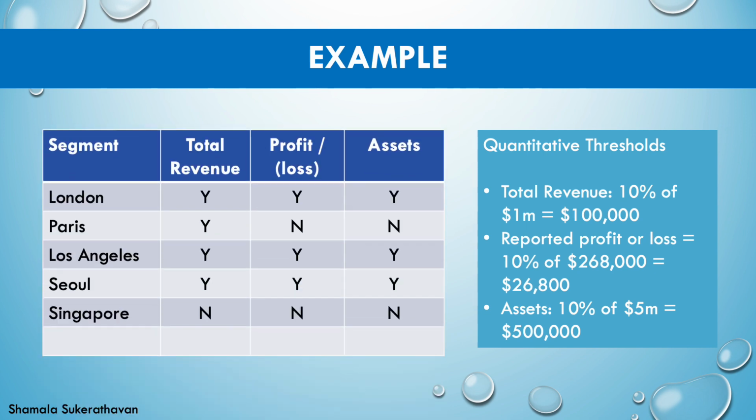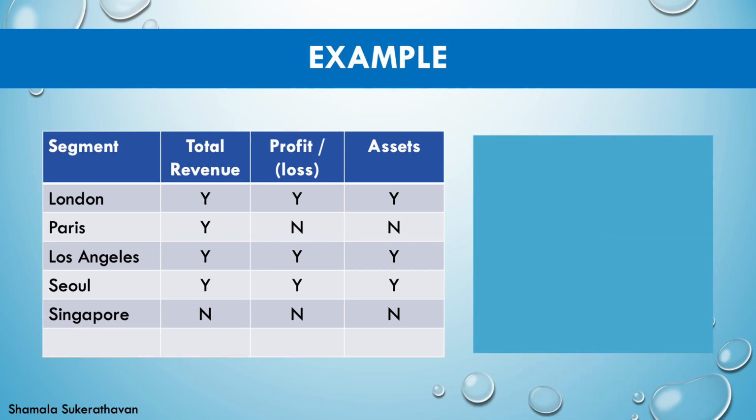In this case, London, Los Angeles, and Seoul meet all three quantitative thresholds and shall be reported separately. Although Paris does not meet the reported profit or loss and the total asset thresholds, IFRS 8 only requires one of the thresholds to be met. As Paris does meet the total revenue threshold, it too shall be reported separately.